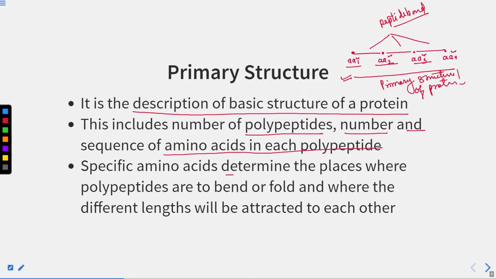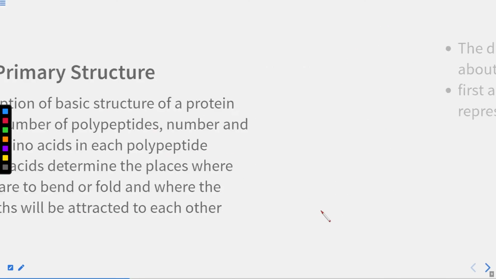Specific amino acids determine the places where the polypeptides are to be bent or folded, and where the different lengths will be attracted to each other. So specific amino acids determine where these polypeptides are to be bent and folded, and where the different lengths will be attracted to each other. This is actually the primary structure of the protein.